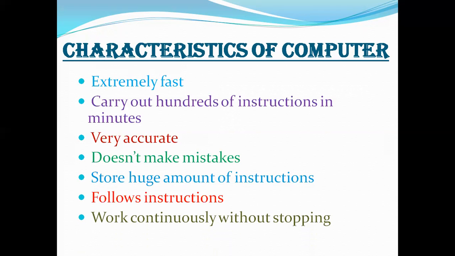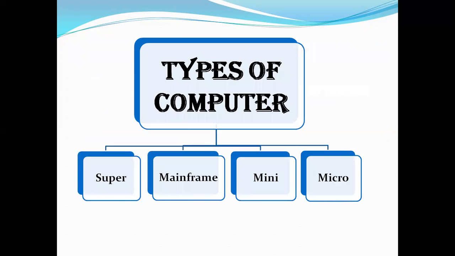And now we move to our today's main topic, that is types of computer. And here are some types of computer, that is micro, mini, mainframe, and supercomputer. The first one is micro, the second one is mini, the third one is mainframe, and the fourth one is supercomputer.